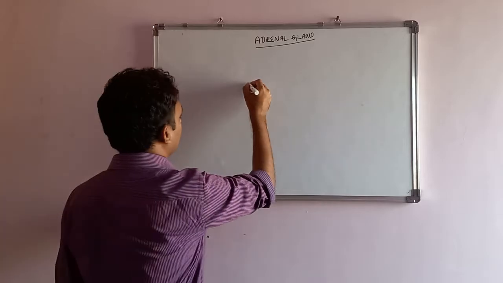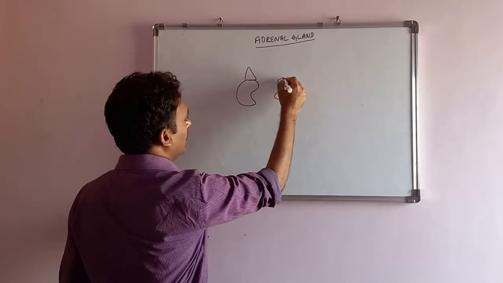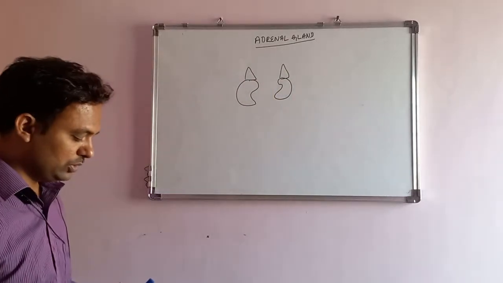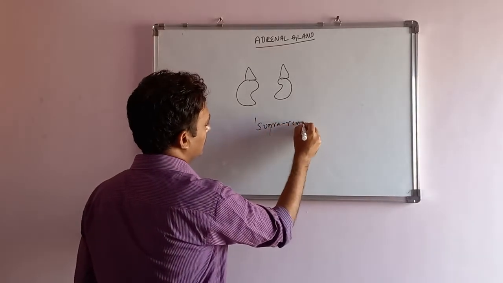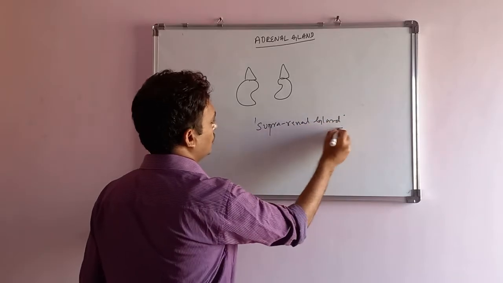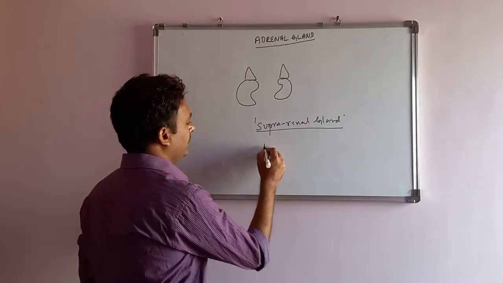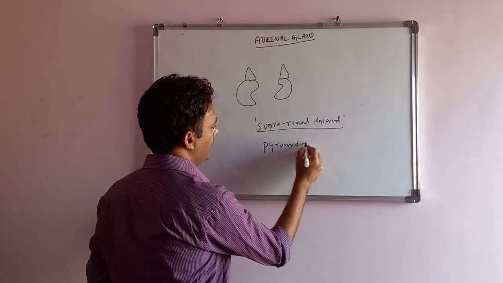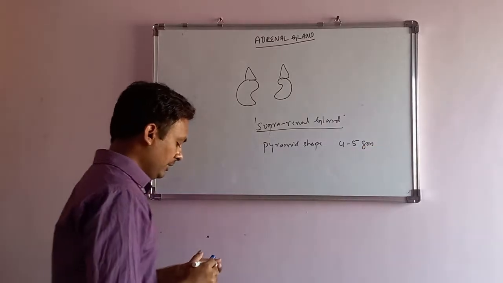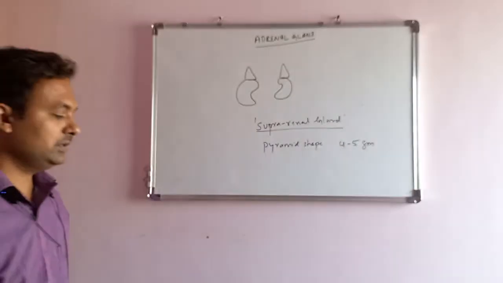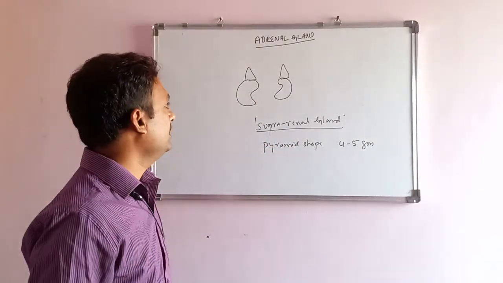The adrenal gland is located above the kidney. For that purpose, it is called the suprarenal gland. They are called suprarenal glands because they are located above the kidney, and they are pyramid shaped, weighing hardly about 4 to 5 grams. It's the normal weight of the adrenal gland, but it does a majority of the important functions. So the adrenal gland is also called a life-saving gland in the body.